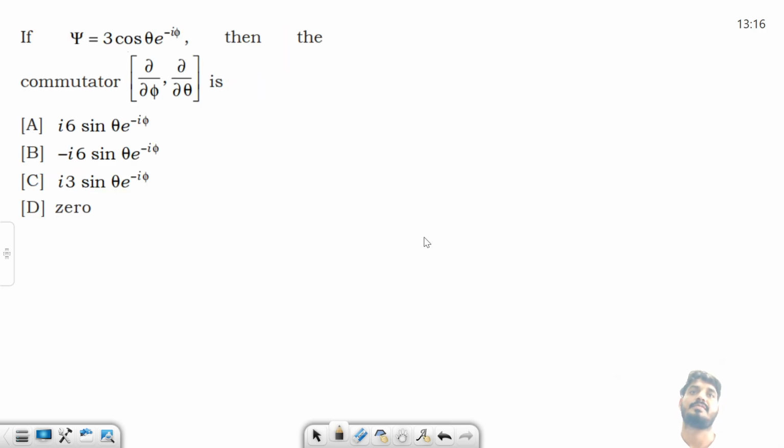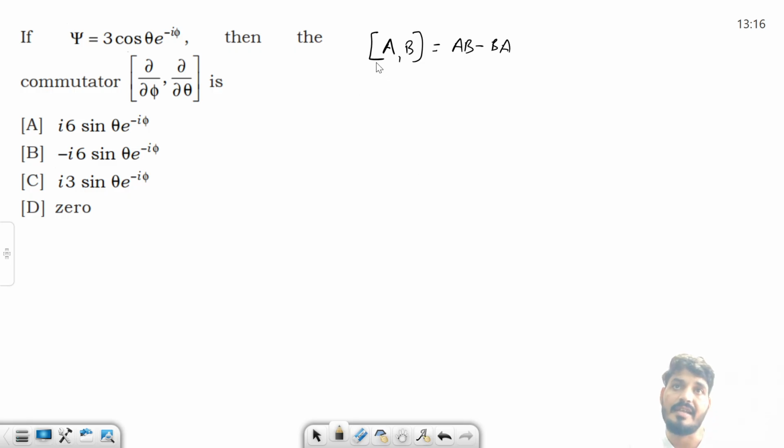Okay. The question is, a wave function is given to us, 3 cos theta e to the power minus iota phi. Then find out the commutator of del over del phi and del over del theta. How to do this? Very simple. What is a commutator? If two operators A and B are given to us, then this is nothing but AB minus BA, right?